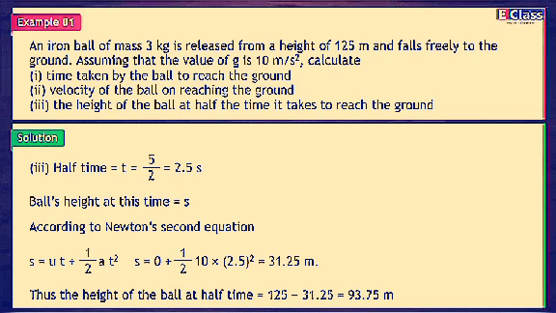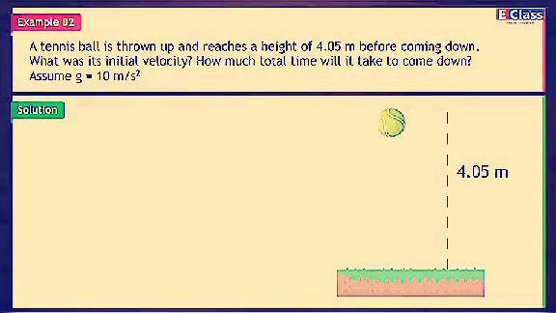Thus, the height of the ball at half time is 125 minus 31.25 = 93.75 meters.